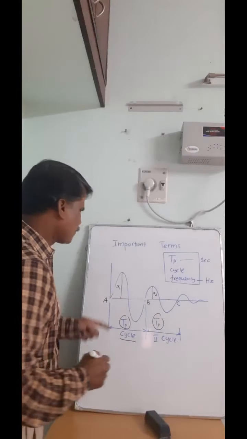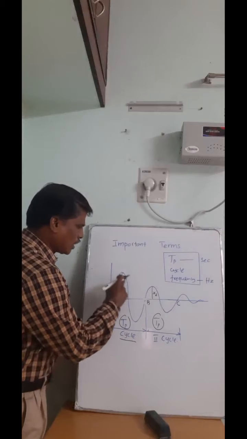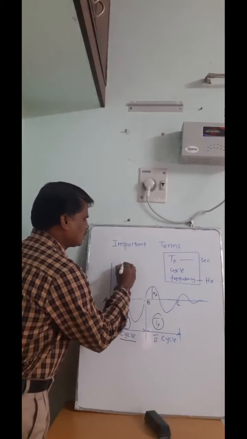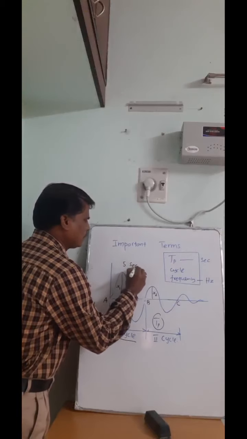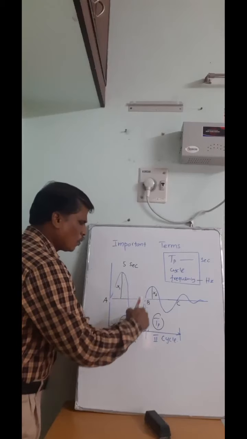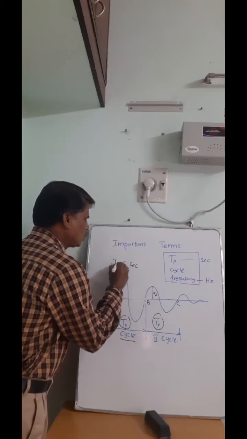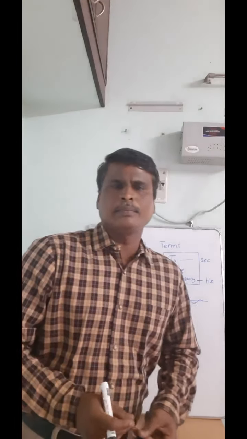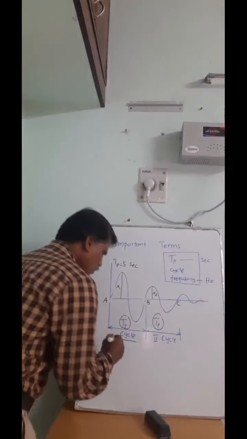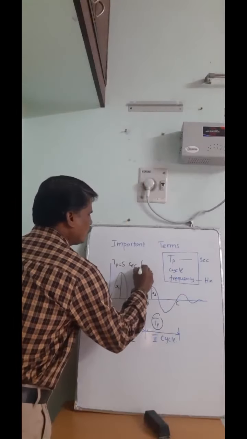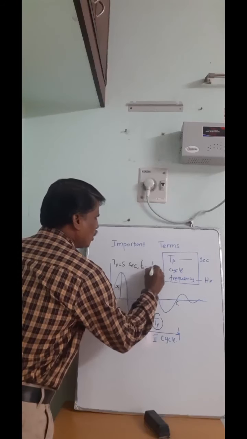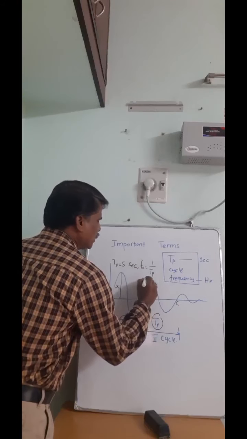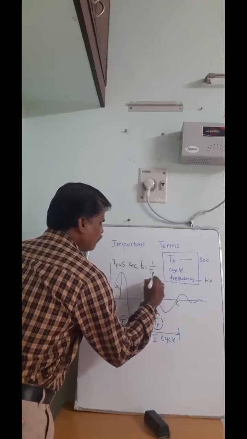For example, say that completing one cycle requires 5 seconds, that is Tp equal to 5 seconds. Now what is the definition of frequency? The number of cycles completed in 1 second. That means frequency equals 1 by Tp, therefore 1 by 5.